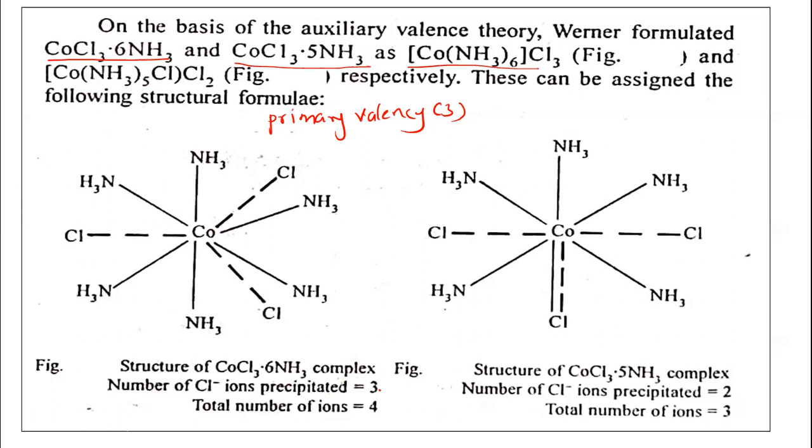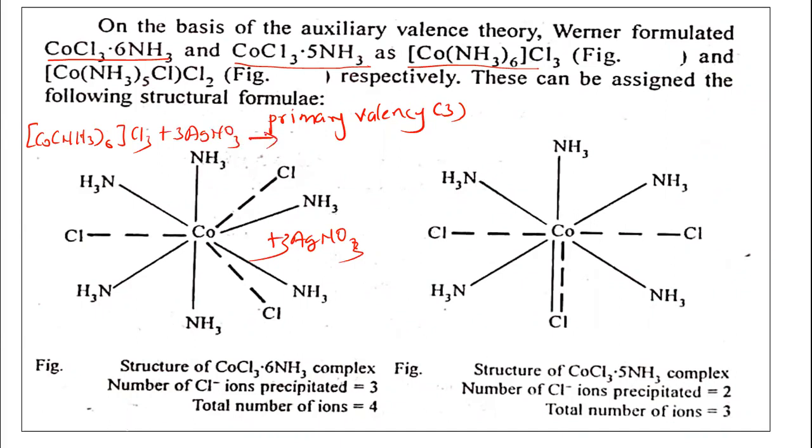Okay. So the structure of this complex CoCl3·6NH3 can be shown. The number of chloride ions precipitated is 3. Because when you treat this compound with silver nitrate solution, there is a formation of 3 silver chloride precipitate. Let us write that reaction here. One minute. [Co(NH3)6]Cl3 reacts with silver nitrate.